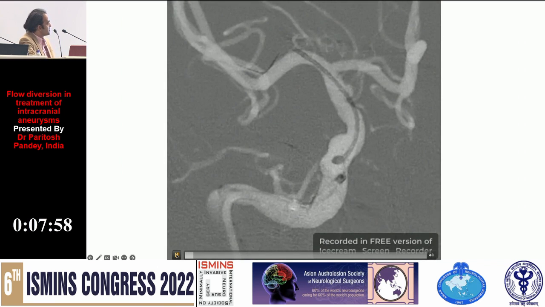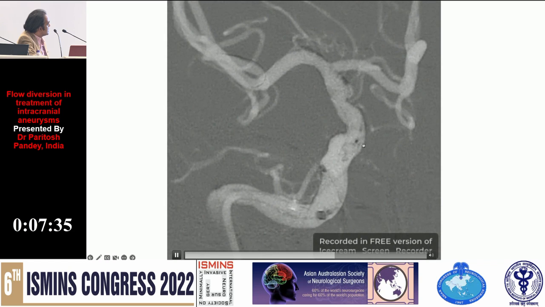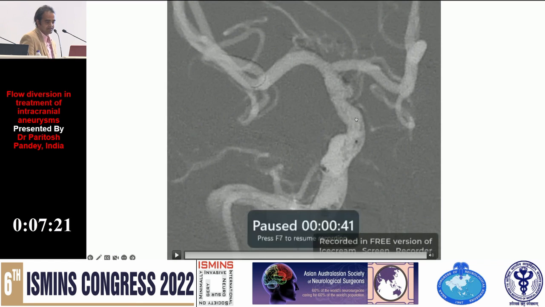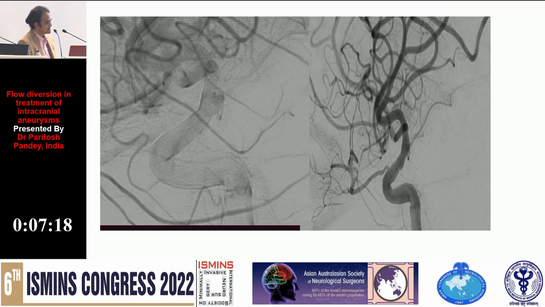So this is the microcatheter taken here, and we are pushing the wire here. The first struts of the flow diverter are coming out of the catheter. Very, very gradually, we go ahead and place the flow diverter from the MCA to the ICA. So this is the ICA here, and this is the flow diverter opening up. Initially, it was very difficult to do these procedures, but now it's become much simpler with the advance of technology, and this is how the flow diverter is placed here. So this is complete reconstruction of these aneurysms.